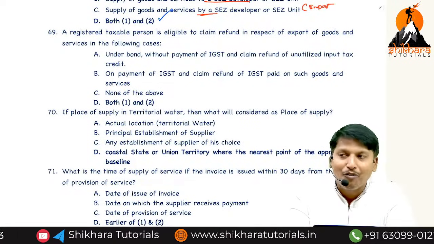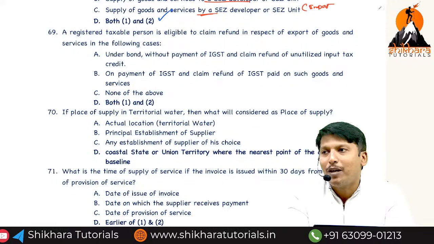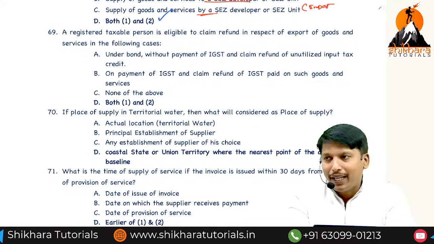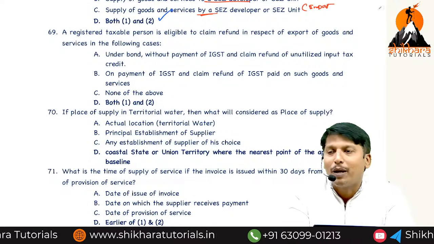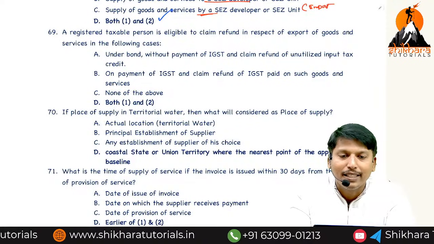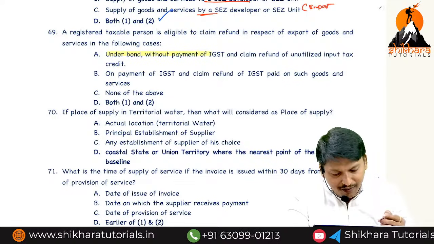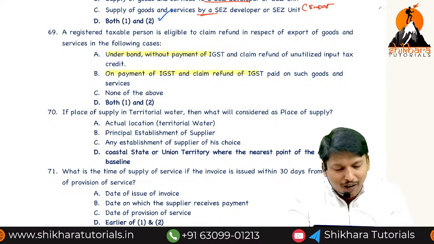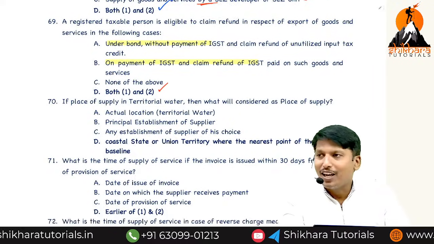Exports again are of 2 types: with the payment of tax, and without the payment of tax. With the payment of tax, you need to pay the tax and do the exports. After that, you are going to get a refund. Without the payment of tax, you need to submit bond plus LUT. Under bond, under payment of IGST, get as a refund. Both. Yes or no?